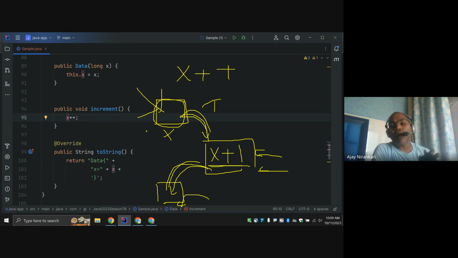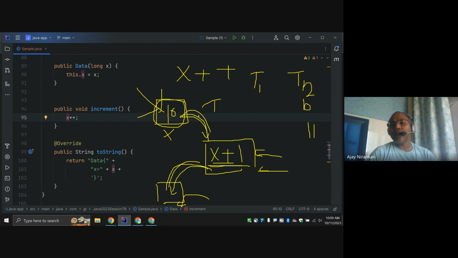So this is the problem of multi-threading. Why? Each thread is trying to complete its job. Let's say the value here is 10, and two threads come, thread 1 and thread 2. T2 comes first and reads the value 10, and now it is going to increment the value to 11, right?